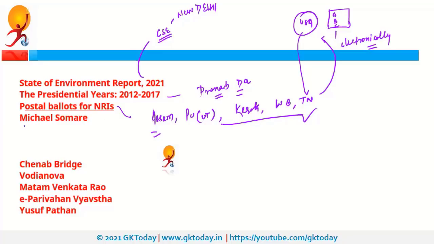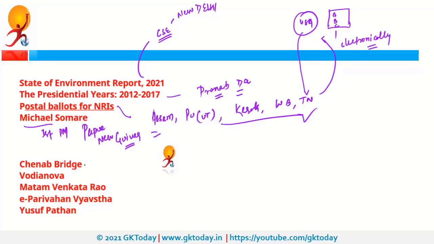Next is Michael Somare. So Michael Somare passed away recently. He was the first Prime Minister of Papua New Guinea. Now why was he so significant? Because he was known as the father of Papua New Guinea. And that is why it is important from exam perspective.